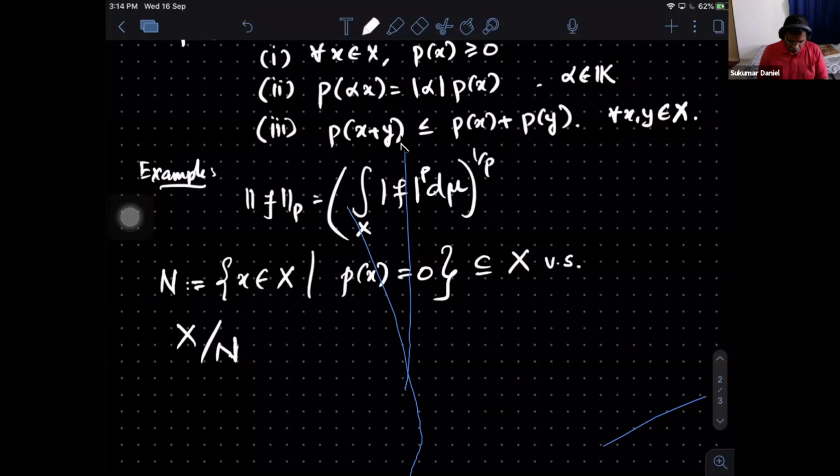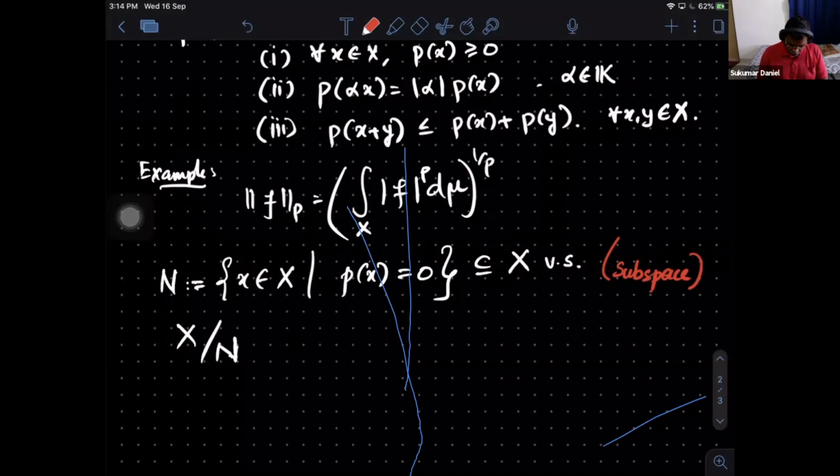So check that N is actually a subspace, and hence I can take the quotient, and now I can define the norm.